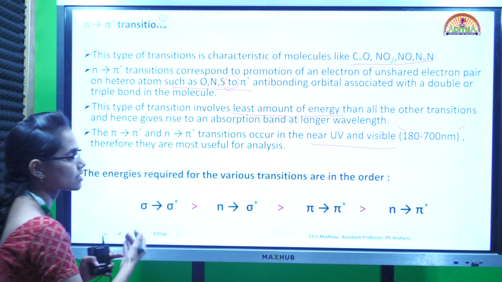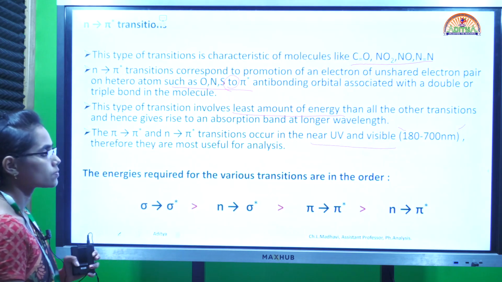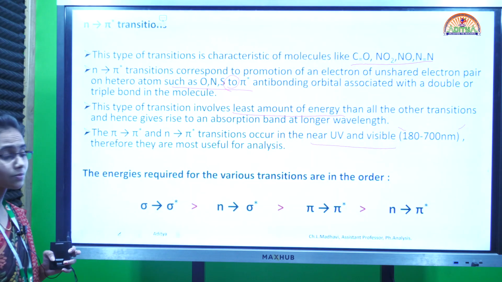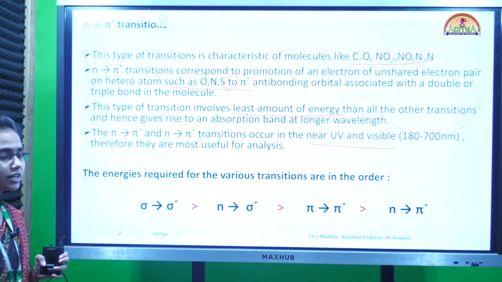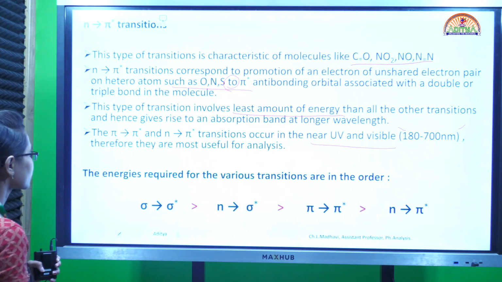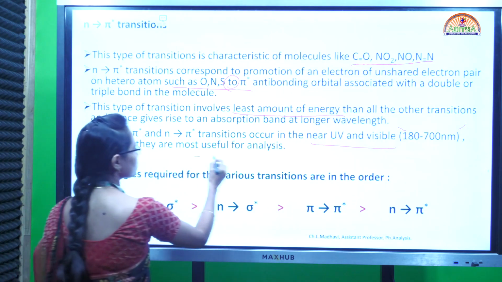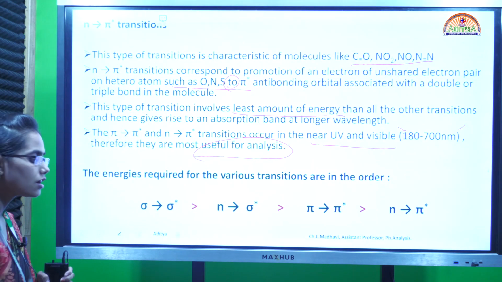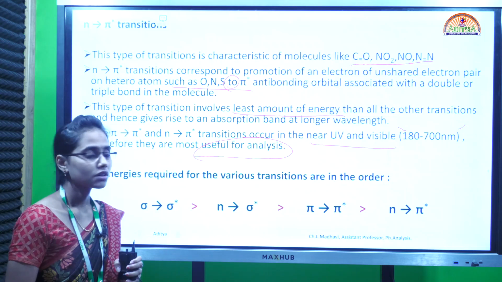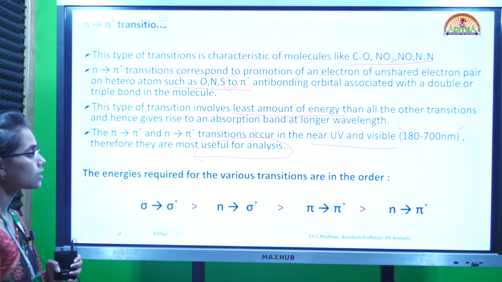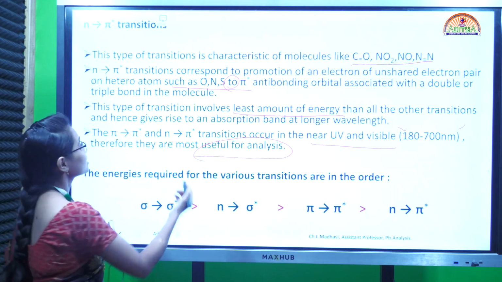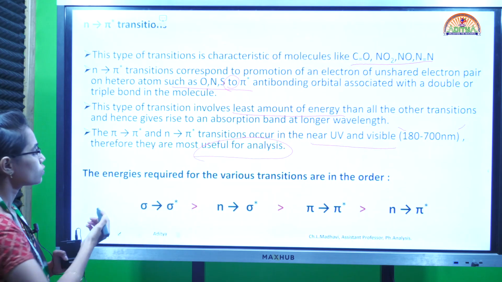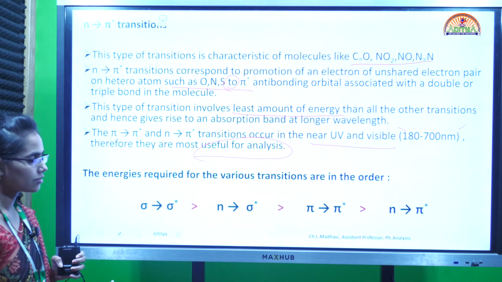For all these wavelengths of UV visible radiations, pi to pi star and n to pi star transitions occur. So this is the most useful for all types of analysis. Most of the chemical species that we study in the UV visible spectrophotometer should have either a pi to pi star transition or an n to pi star transition.